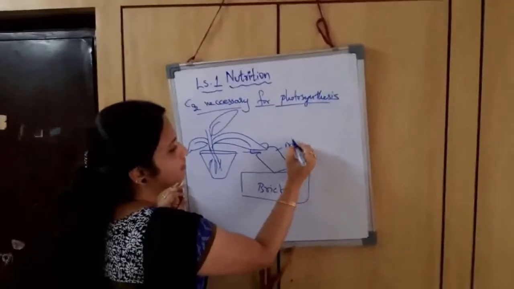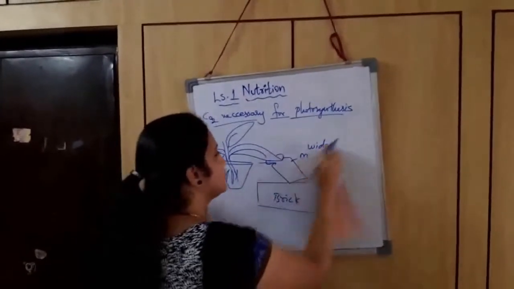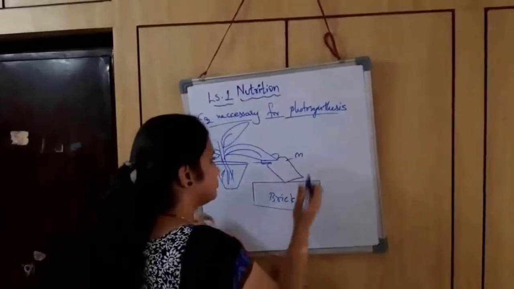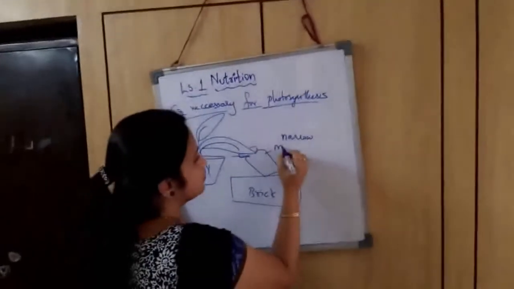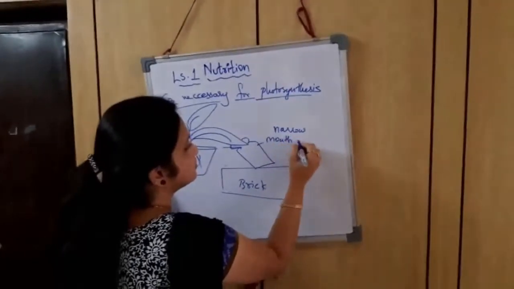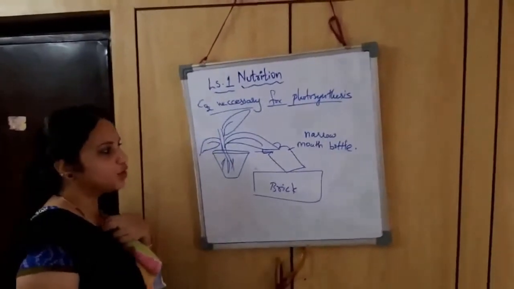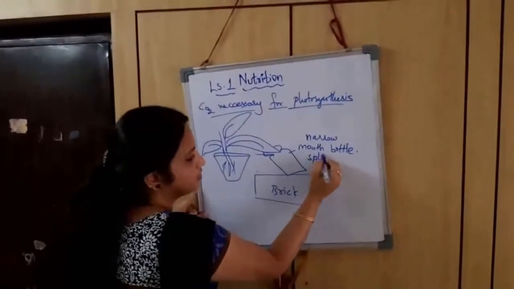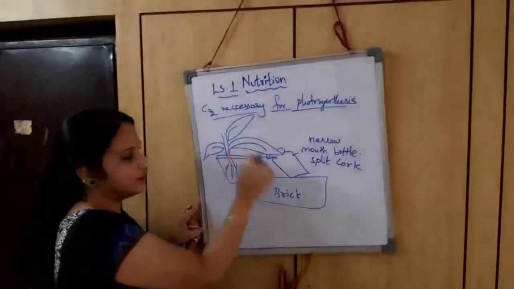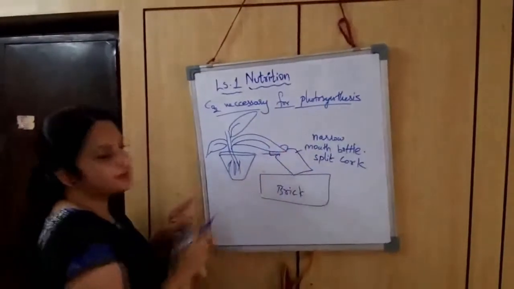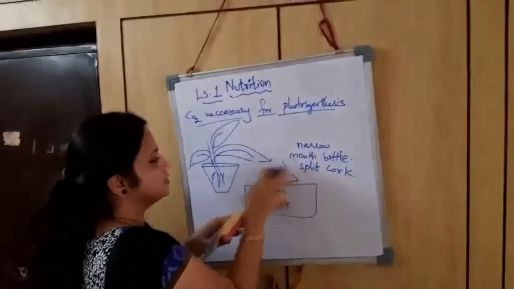We require a narrow mouth bottle with a slit cork. Whatever cork we keep here should have a cut so that half of the leaf can enter inside the bottle. So I will draw the diagram like this.